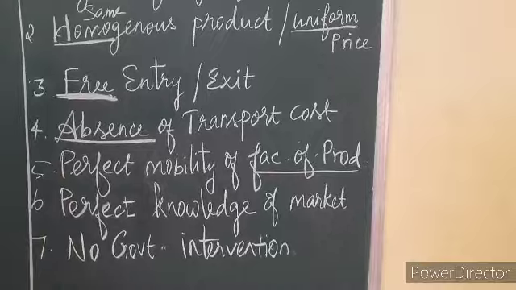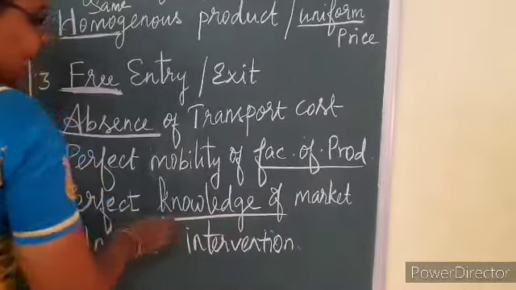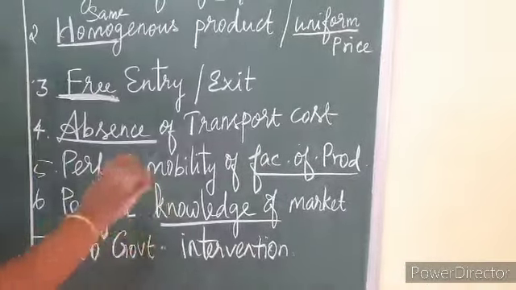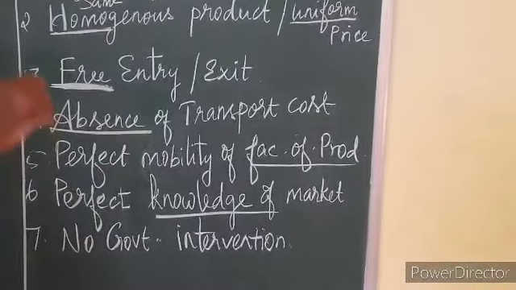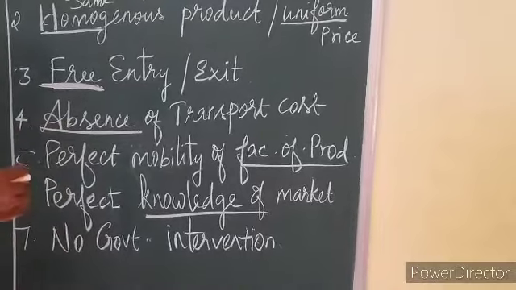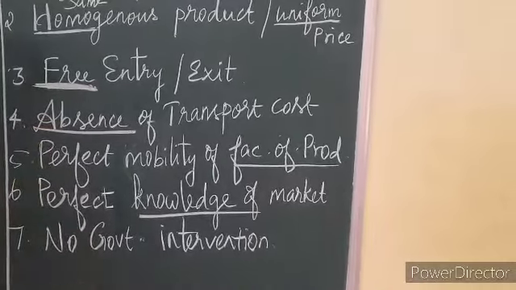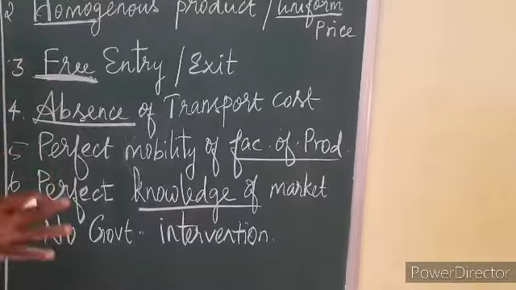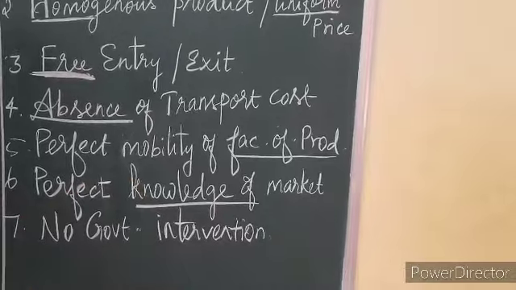And the perfect knowledge of the market, all the buyers and the sellers have perfect knowledge of the market. That means what are the prices prevailing in the market, what is the cost of the product, what is the demand for the product, everything will be known by all the buyers and sellers. That is perfect knowledge of the market.